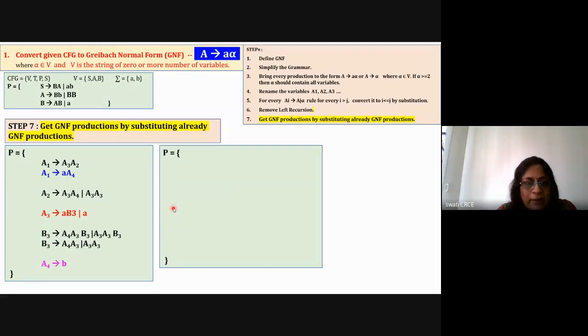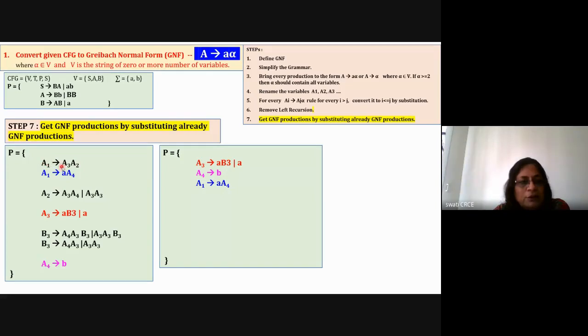So I'm writing A1 is equal to small a A4, A4 is equal to small b, and A3 is equal to small a B3 and small a. All these rules are already in GNF format. They are already converted into GNF format. So write them first. And now you go on selecting each and every rule.